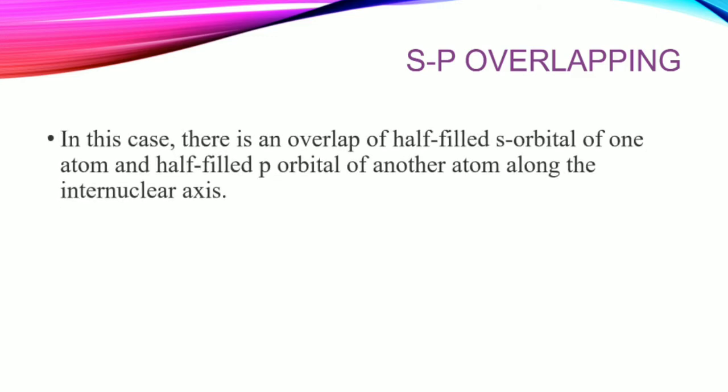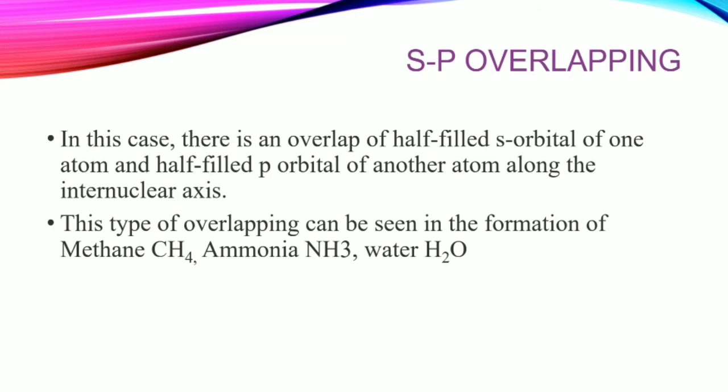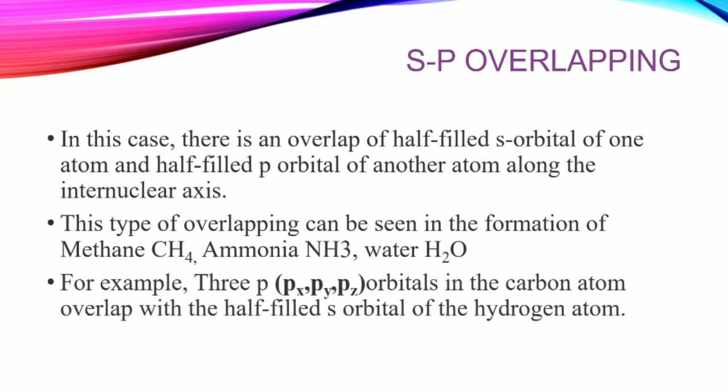Another one is sp overlapping. In this case, there is an overlap of half-filled s orbital of one atom and half-filled p orbital of another atom along the internuclear axis. And this type of overlapping can be seen in the formation of methane, ammonia and water. For example, 3p, px, py and pz orbital in the carbon atom overlap with the half-filled s orbital of the hydrogen atom.